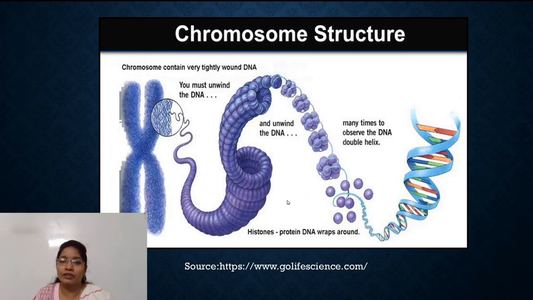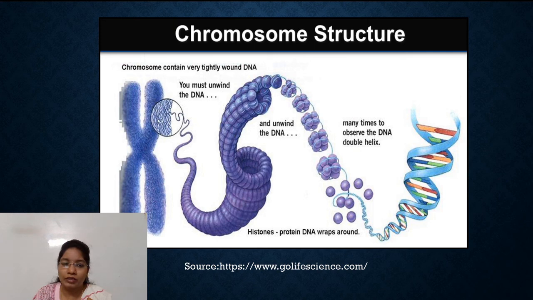Let's move towards the structure of chromosome. This is the figure for chromosome structure. In this figure we are able to see a typical chromosome, and these are the chromatids. In the chromatids, the chromosome contains very tightly wound DNA. So this is the DNA.